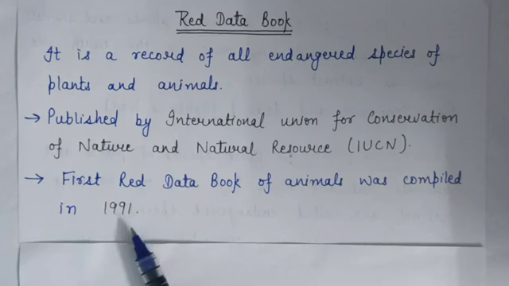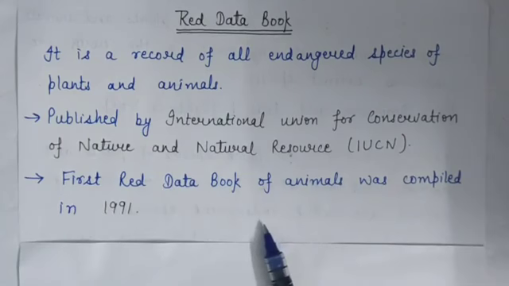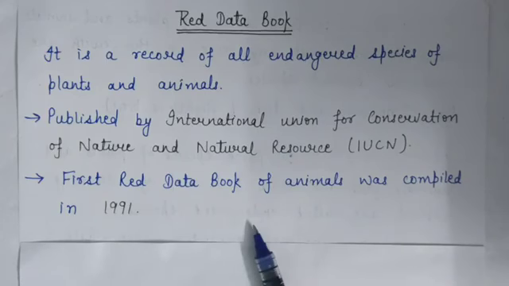And the IUCN re-evaluates the category of each species every 5 years, if possible, or at least every 10 years. Its main aim is to convey the urgency of conservation issues to the public, as well as to help the international community to reduce species extinction.